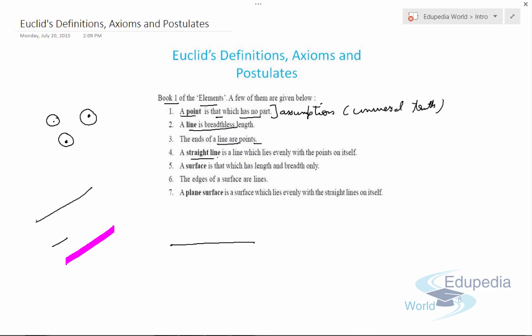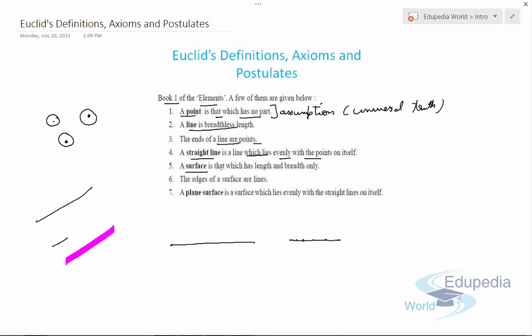Now a straight line is a line which lies evenly with the points on itself. Means if we combine different points like this, it makes a line, or the points lie evenly on a line. Actually if we divide a line into indefinitely equal parts, each will be a point. So that's again an assumption, because however much division we do, we cannot have a definite end to it.